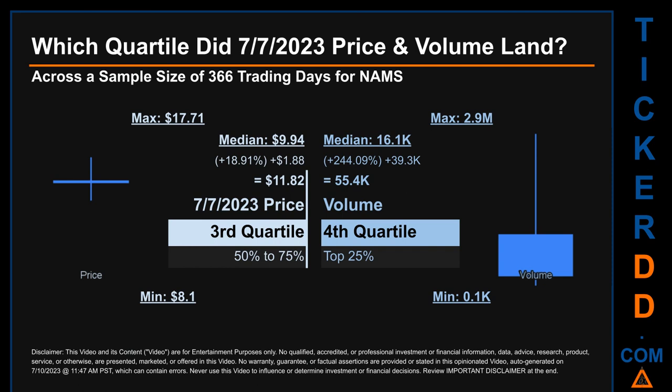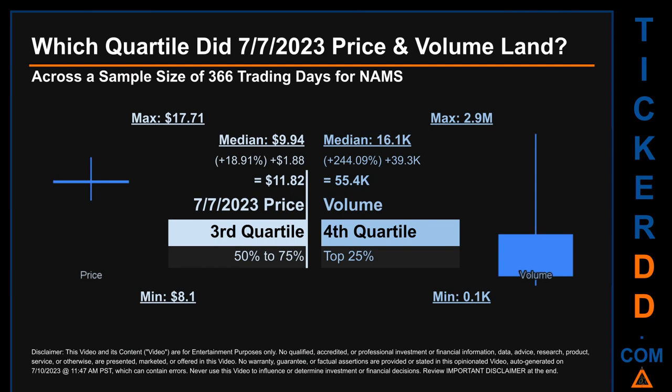The day's volume landed within the fourth quartile, marking it within the top 25% of all sampled daily volume, which saw a max daily volume of 2.9 million and a minimum of 0.1 thousand. Quartiles tell us about the spread of a data set by breaking that data set into quarters, just like how the median breaks the set into half.